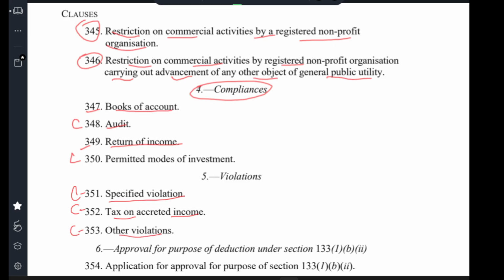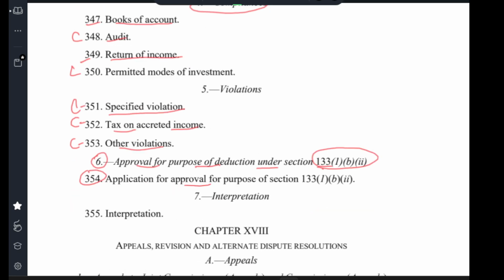Clause 353 other violation. 6. Approval for purpose of deduction in section 133(1)(b)(2). Clause 354 application for approval for purpose of section 133(1)(b)(4) interpretation. Clause 355 interpretation. Chapter 18 appeal, revision, alternative dispute resolution. Appeal.